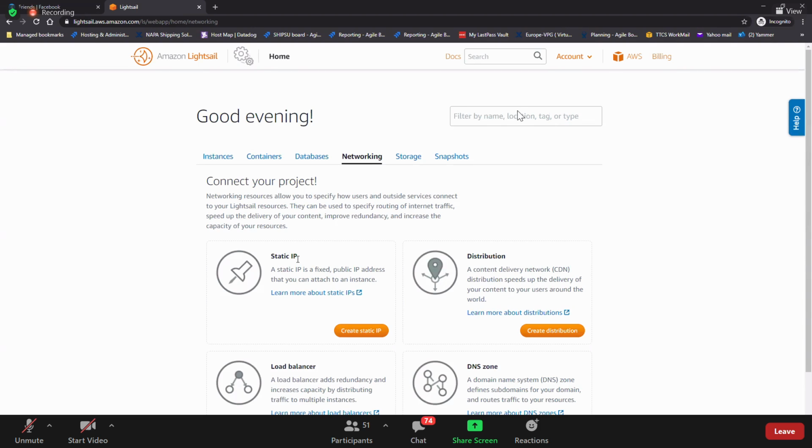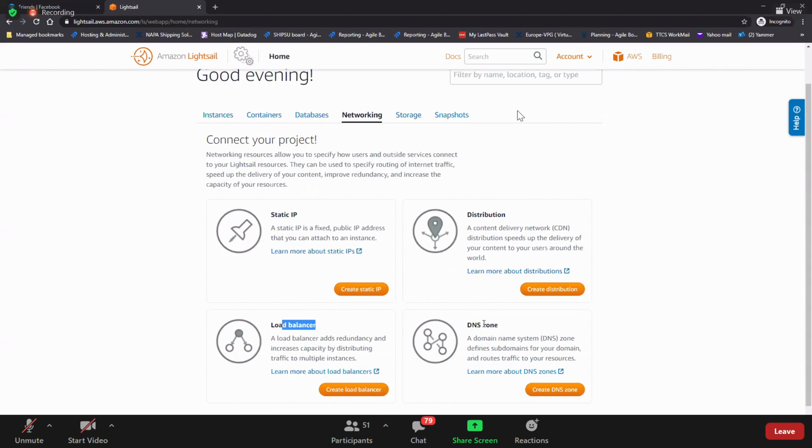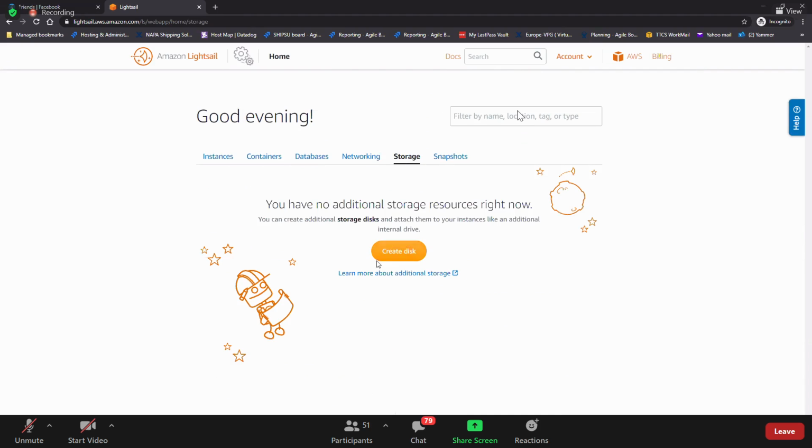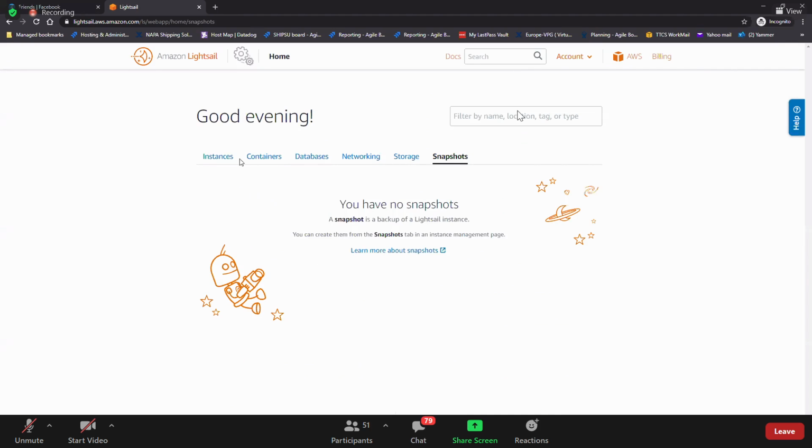So this can also provide a static IP, but there is no concept of EIP; it's called a static IP here. Did we discuss the CloudFront CDN? It doesn't go to CloudFront; it has its own distribution. Load balancer and Route 53, everything is inside. Storage, you can create a disk snapshot. The backup of your Lightsail instance is called a snapshot here.